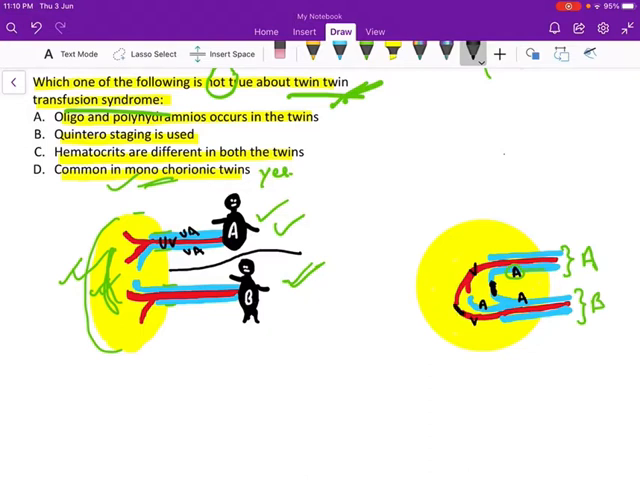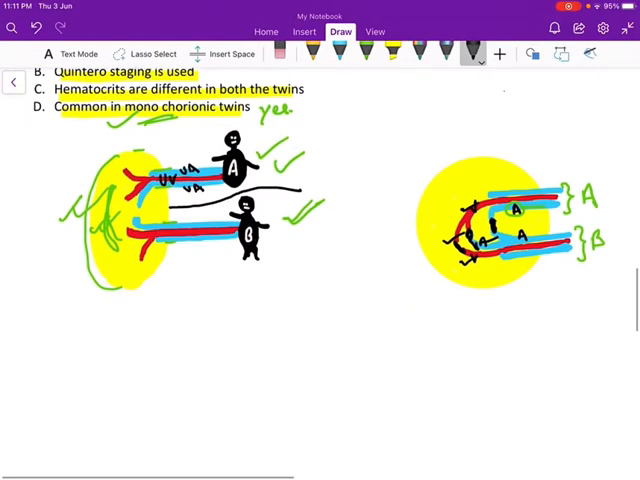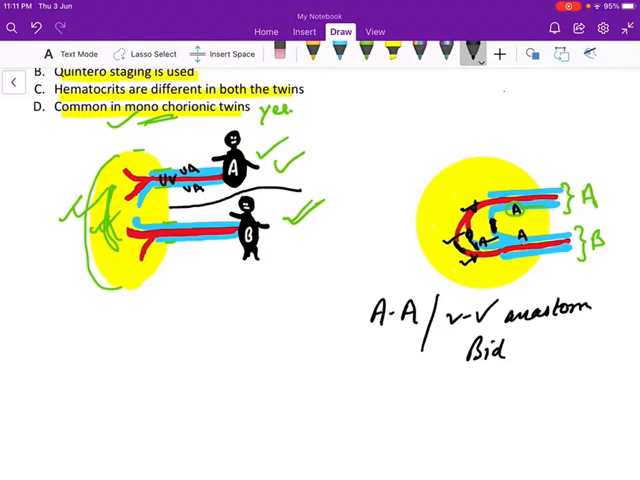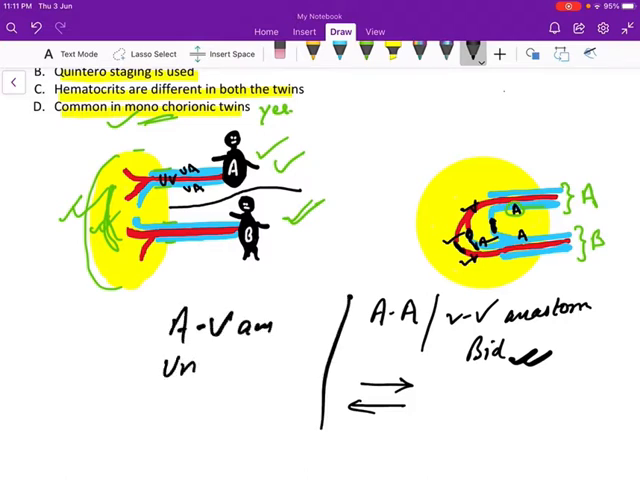Second type of anastomosis is veno-venous. Okay, veno-venous. The umbilical vein of twin A and the umbilical vein of twin B. And the third type is arteriovenous. Okay, arteriovenous, umbilical vein of twin A or twin B and umbilical artery of twin A or twin B. See, the arterio-arterial or the veno-venous anastomoses are bidirectional. The blood can flow back and forth, can go from twin A to B and then B to A. These are bidirectional. But the arteriovenous anastomoses are unidirectional.